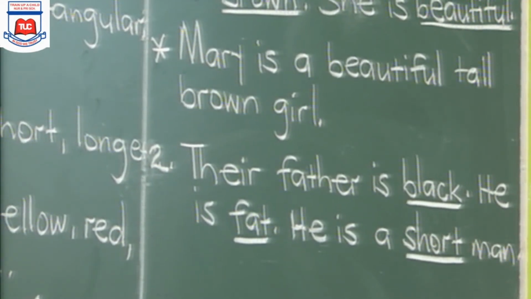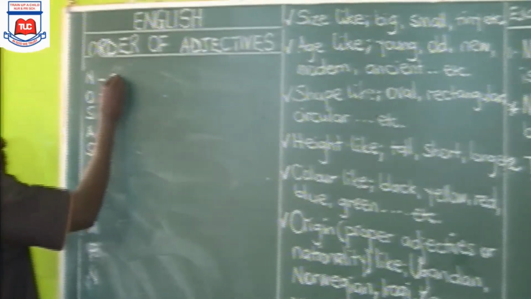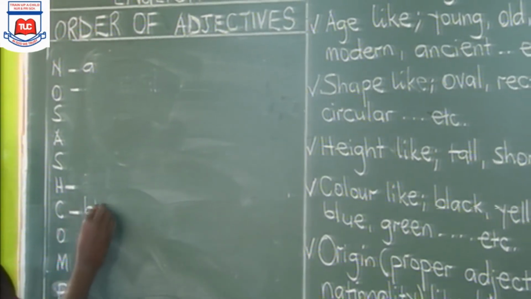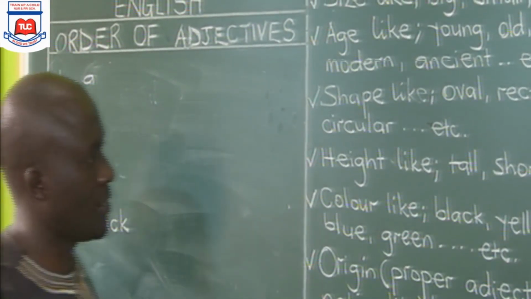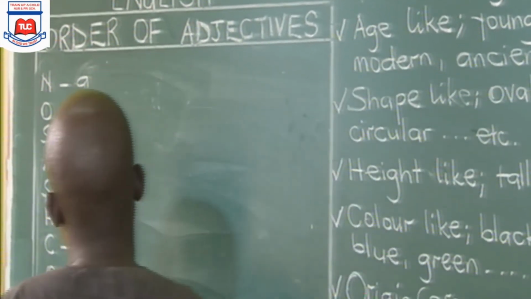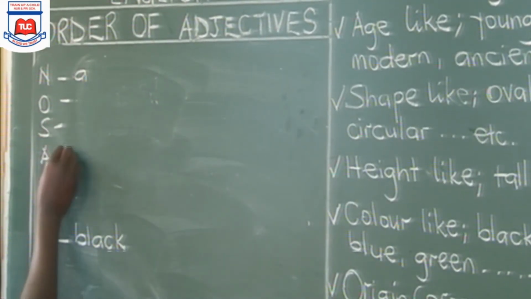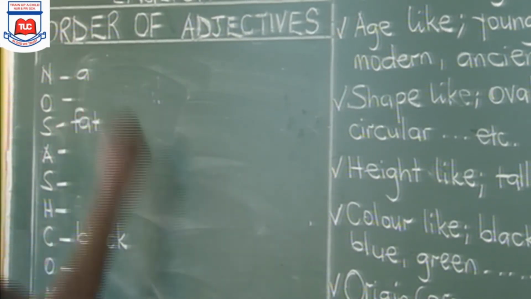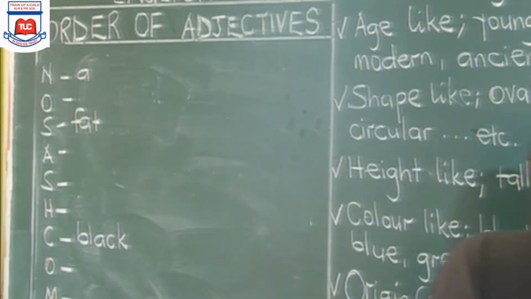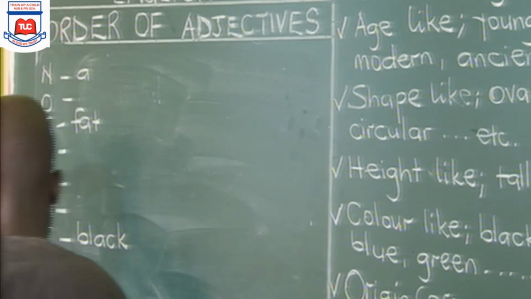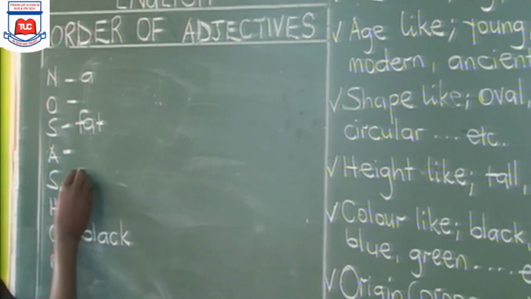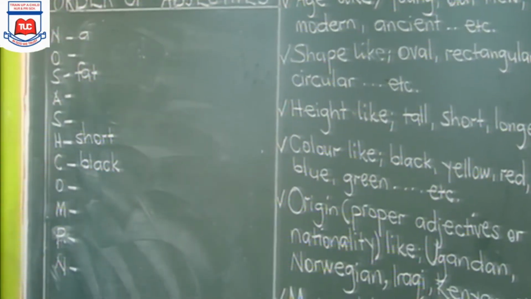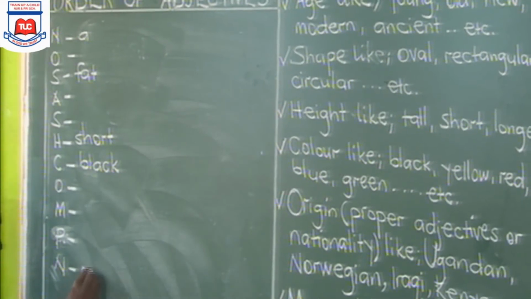Number, we have here a. Black is color. Fat is the size. Then short is the height. So, what noun are we dealing with? Man. We put it here.